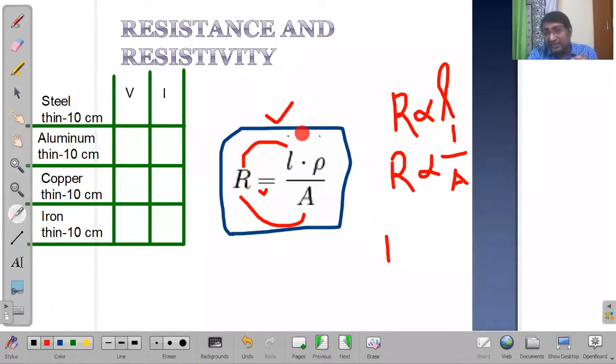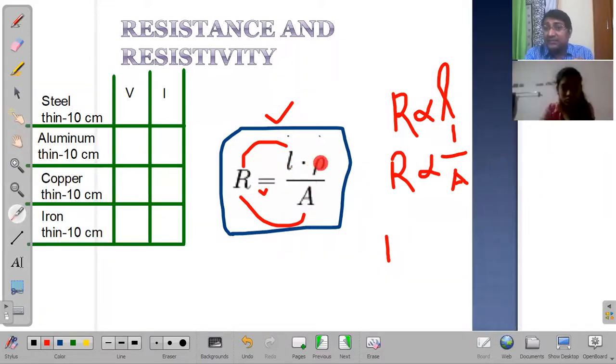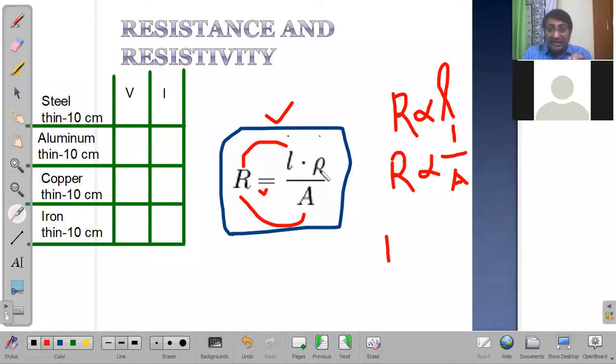If I change the length by 100 times and area by 1,000 times, then resistance will definitely change, because resistance depends on material, length and area. Resistivity does not depend on any of these factors. It only depends on the material. Please remember all these. If you're getting a tough paper in your exams, that is where they would be asking such tricky questions. So you need to understand the difference between resistivity and resistance. Resistivity is purely material dependent. Resistance depends on all the three factors.